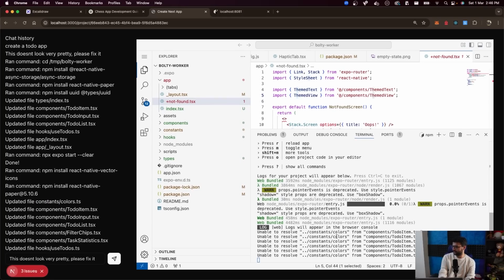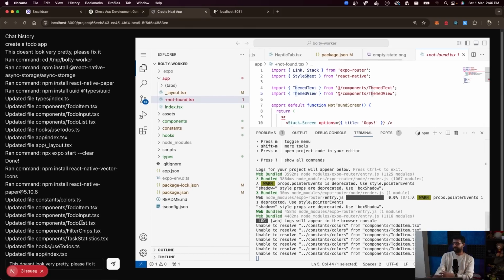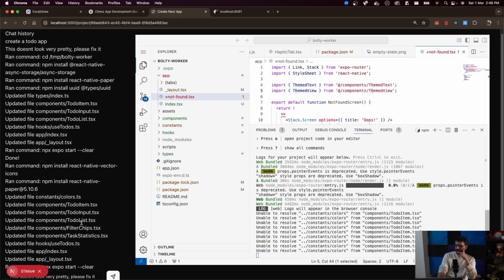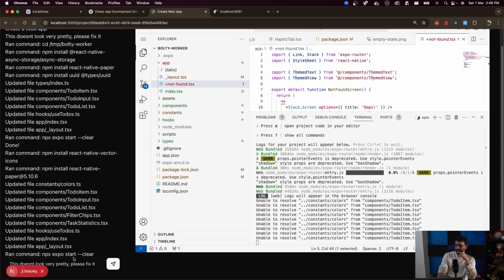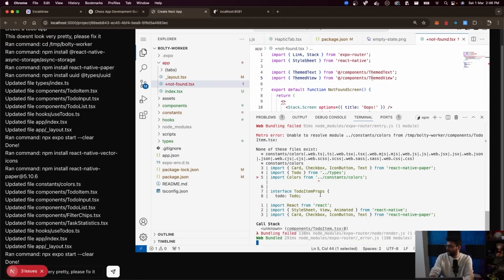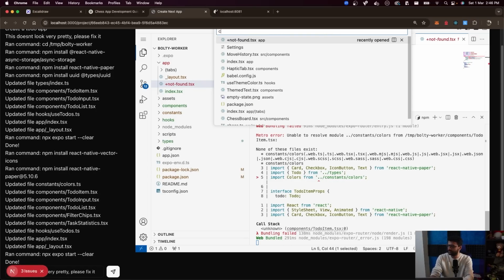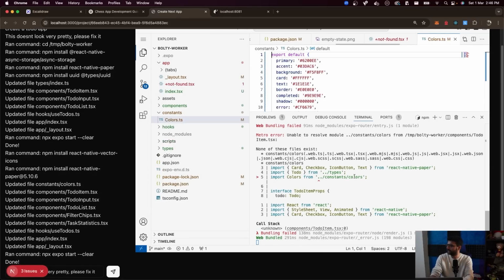Constant / colors from, I don't know, maybe if I reload it works. Updated app/index.tsx. Ran command expo start. So done. The follow-up is hopefully done, but there is a problem. The problem being, say my colors.ts doesn't exist. So colors.ts, it does exist,